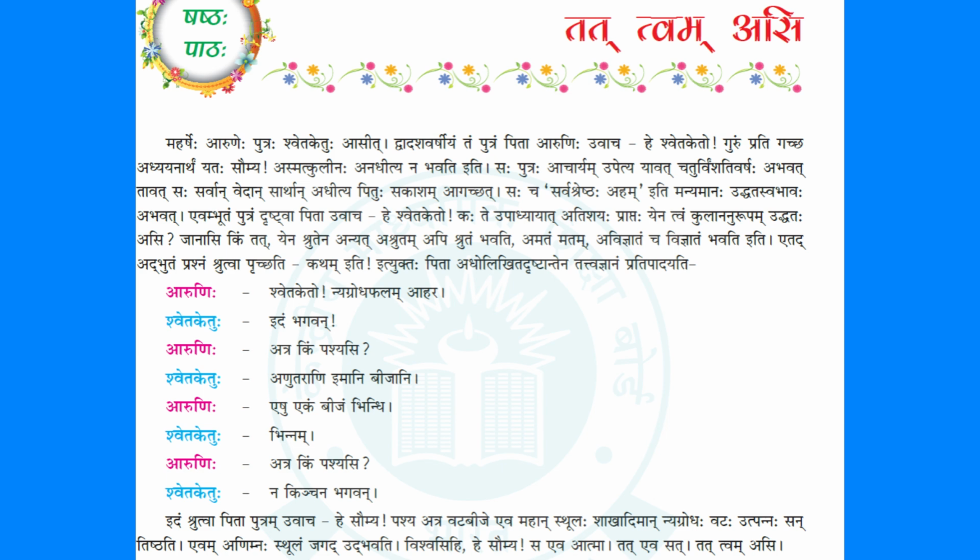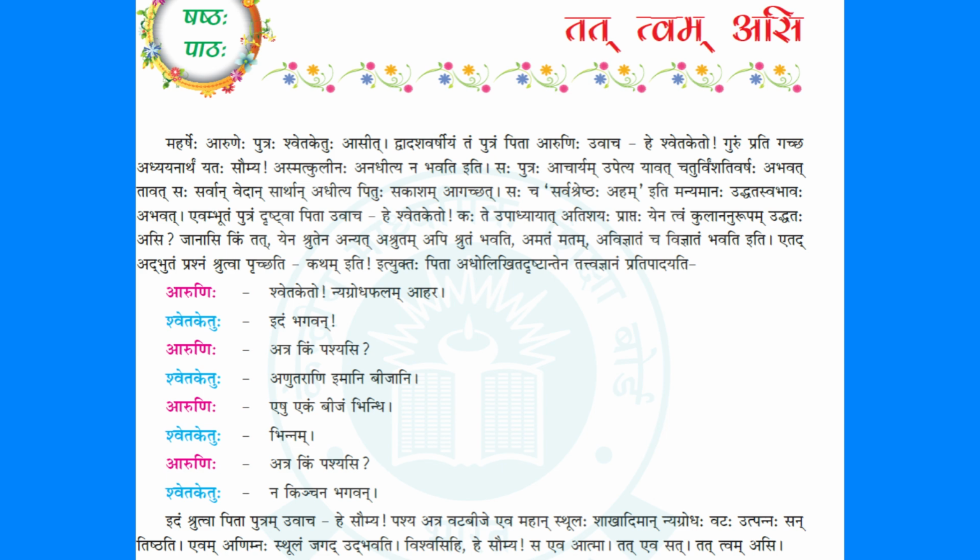So idam shrutva pita putram uvacha. After hearing the answer of his son, father told his son, Hey Saumya, again Saumya is Shvetaketu here, calling son in a very loving way. Hey Saumya, Pasha atra vatabije eva mahan sthulaha shakhadiman nyagrodha vataha utpannaha santishtati.